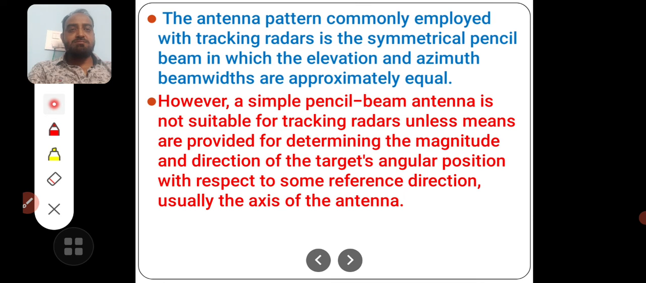However, this pencil beam antenna is not suitable for tracking radar unless means are provided for determining the magnitude and direction of the target's angular position with respect to some reference direction. Because if the target is fast moving and you are using pencil beam antennas, that target cannot be found easily by this pencil beam antenna because its area of coverage is very narrow, so it will become a tough task for an engineer to identify where the target is.